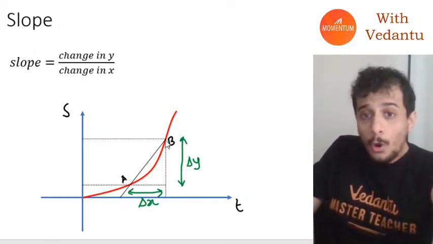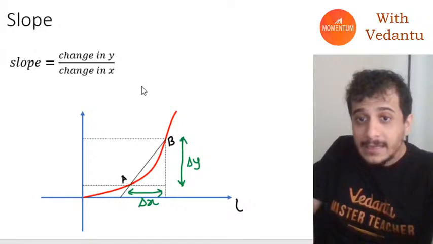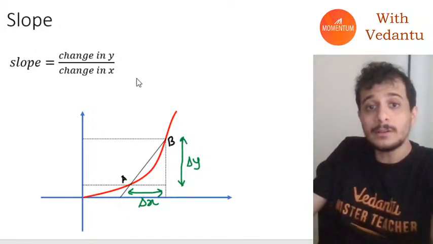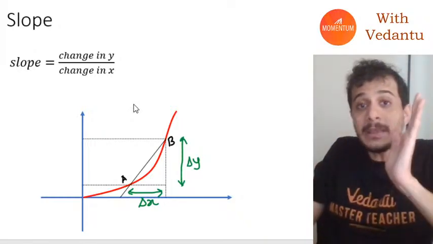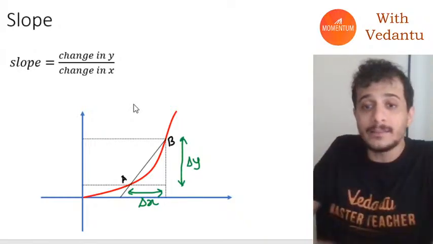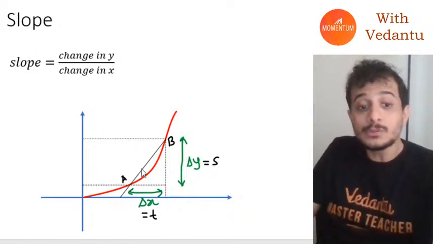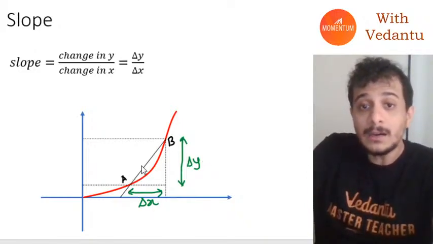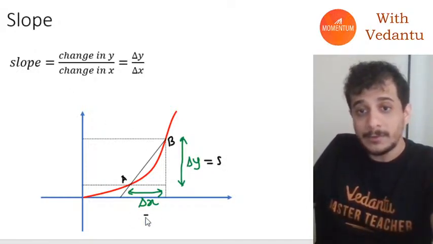So the slope of this line, guys, is called the ratio of delta y and delta x, and that will be the velocity in this case, because this will be displacement and this will be time. So the slope of this line will be the velocity of this body. I hope everybody is following so far.